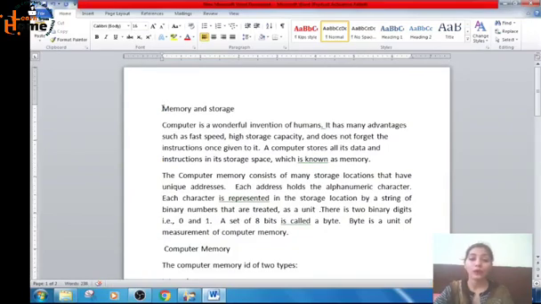Now I want to make it bold. Here is the bold option in the font group in the home tab, okay. I will click it. See, हो गया ना bold. Now I will select this computer memory and I will again click on the bold. I will click on underline. See, underline हो गया, ठीक है.